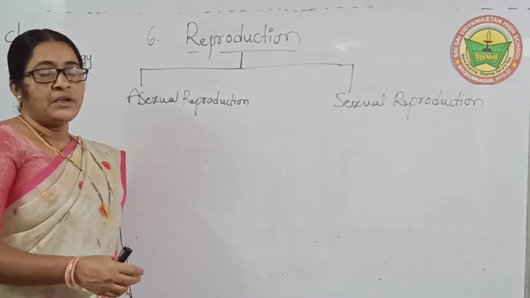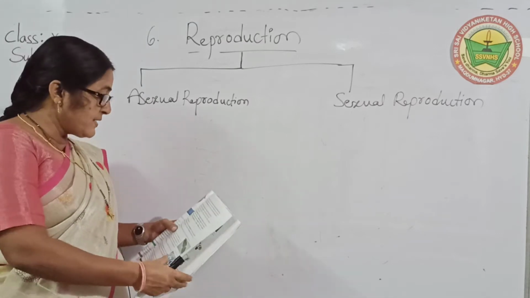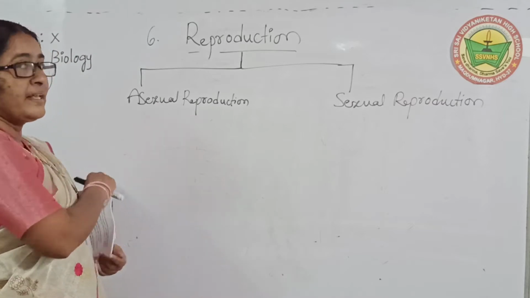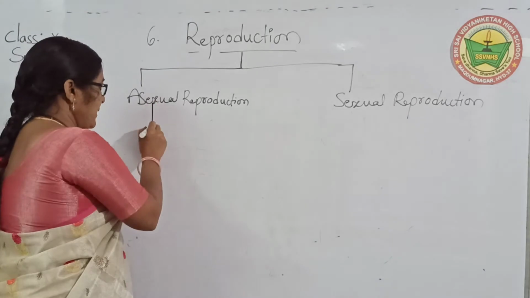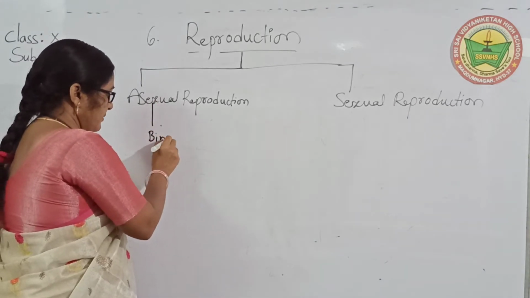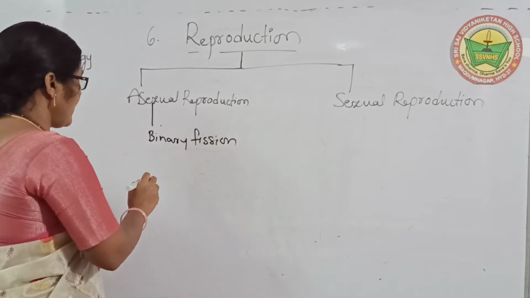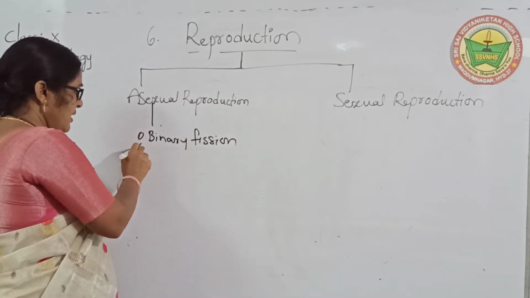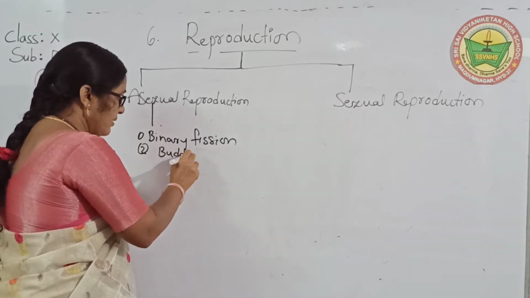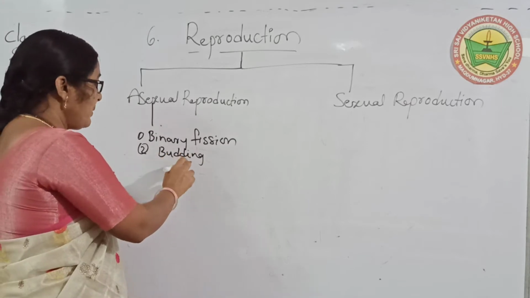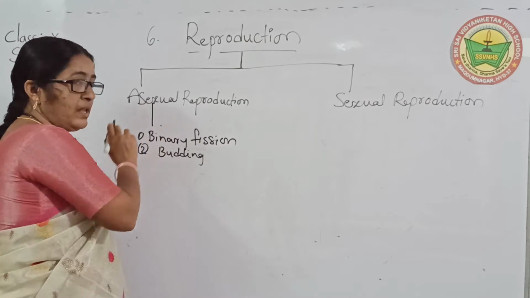In the previous class, you learned a number of examples of asexual reproduction. What is the first example? Binary fission. The first method is binary fission. The second example is budding. Budding is one method of asexual reproduction, and binary fission is another method of asexual reproduction.